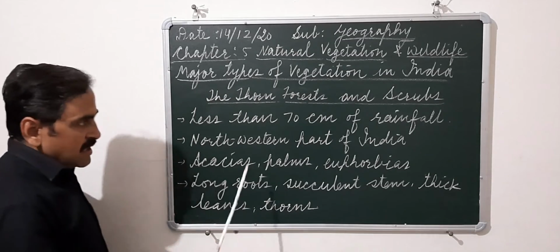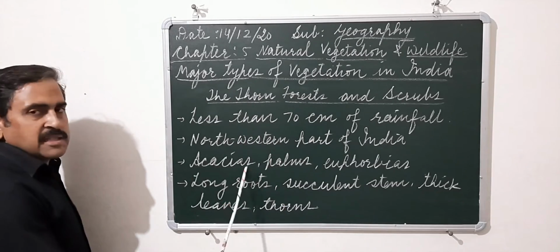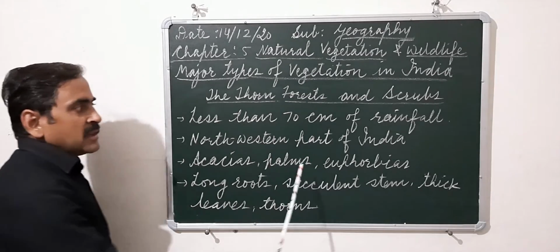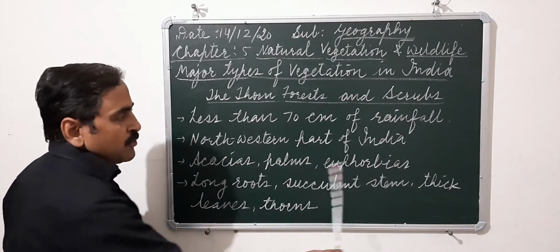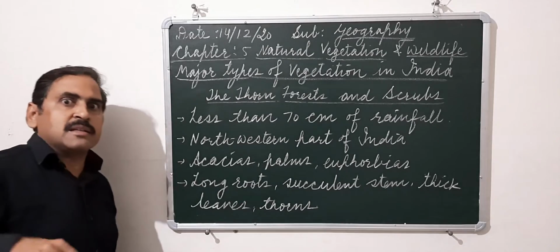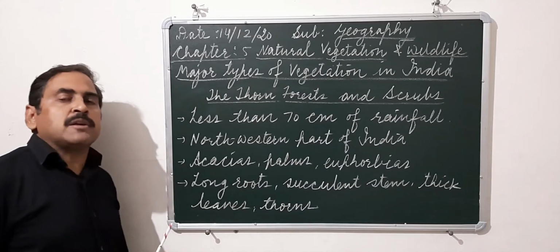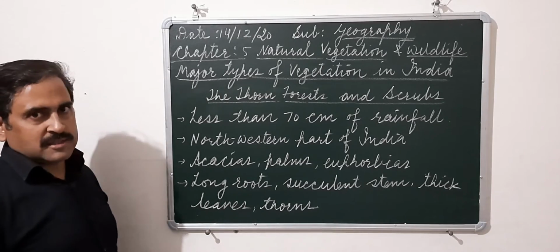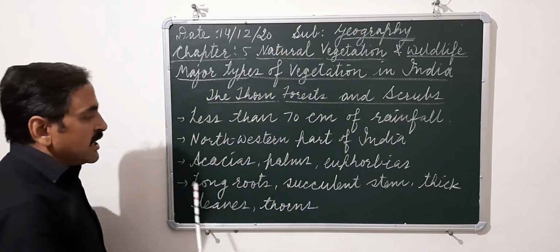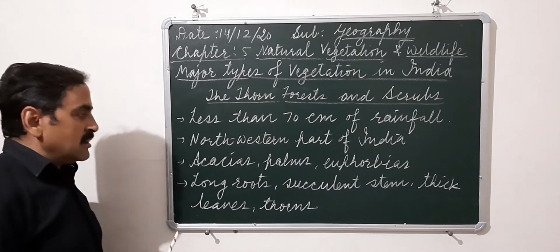etc. Then the main plants of the thorn forest are acacias, just like babool, then palms, just like date palms, then euphorbias. These euphorbias are mostly used for making fences around the agricultural fields. These plants are well adapted to the dry climatic conditions, and that's why these plants in the thorn forest have long roots, so they can absorb water from deep inside the earth.